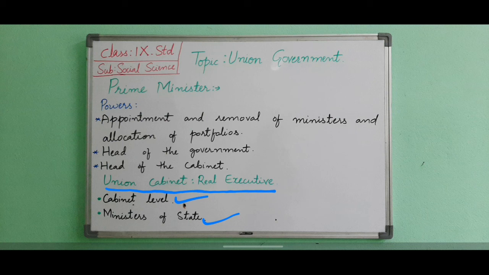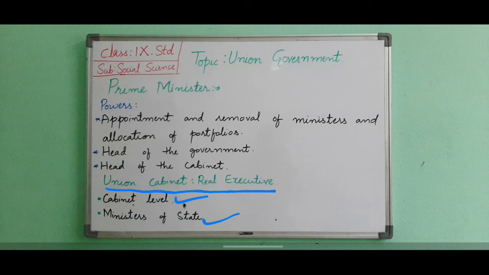The Union Cabinet has collective responsibility to the Parliament with regard to the decisions and policies taken by it. Therefore, the cabinet can be in power only as long as it enjoys the trust of the Parliament. When it loses the trust, it is removed by a no-confidence motion.